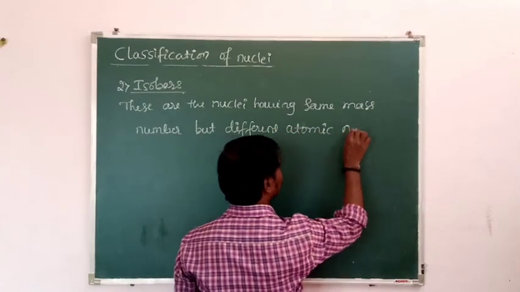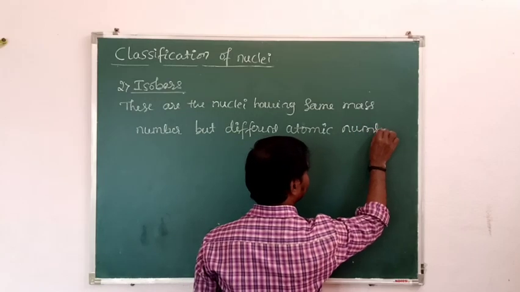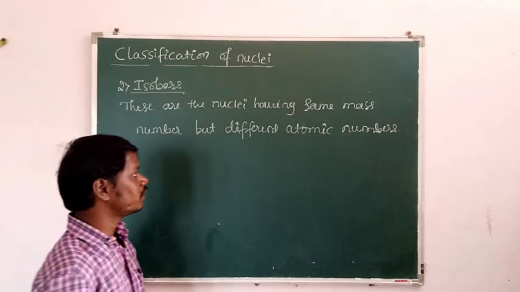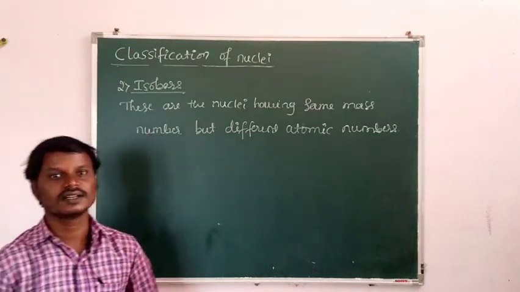So let us consider an example. The mass number should be the same, but the atomic numbers are different. Such nuclei are called isobars.